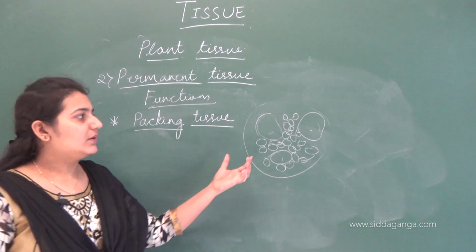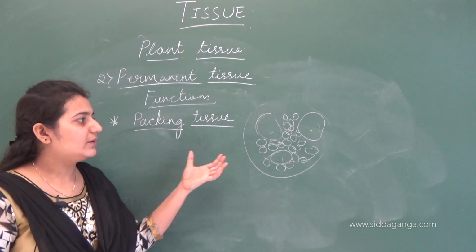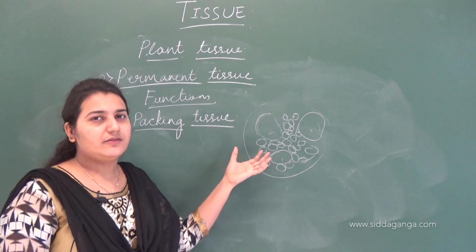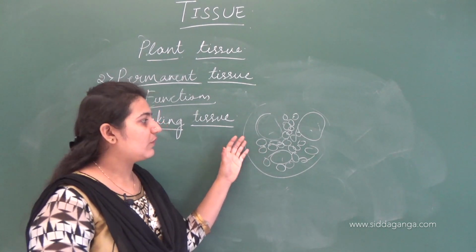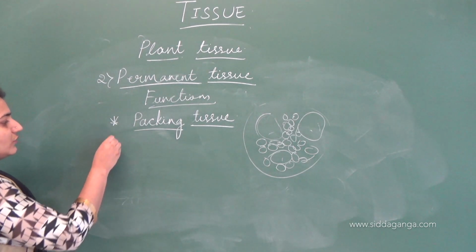In between the tissues, if there is a gap present, the gap is filled by this parenchymatous tissue to give the plant strength and firmness, to provide a perfect shape to the plants. This acts as a packing tissue.